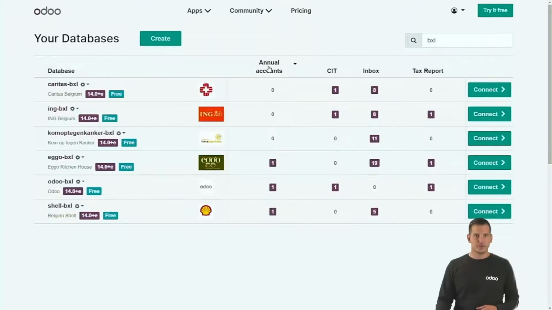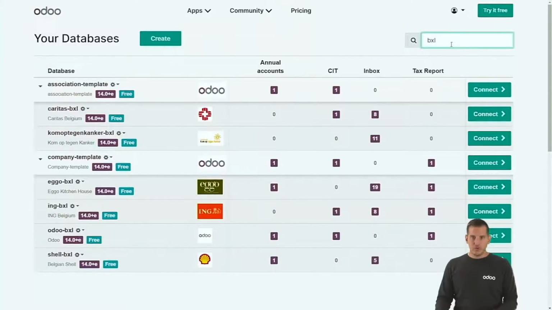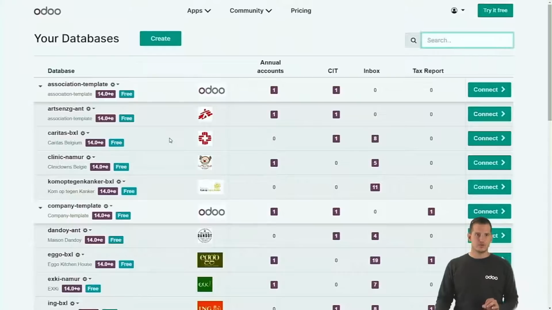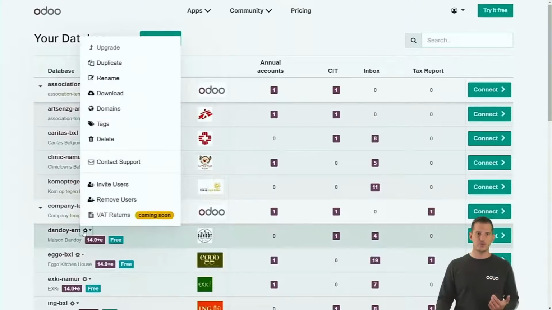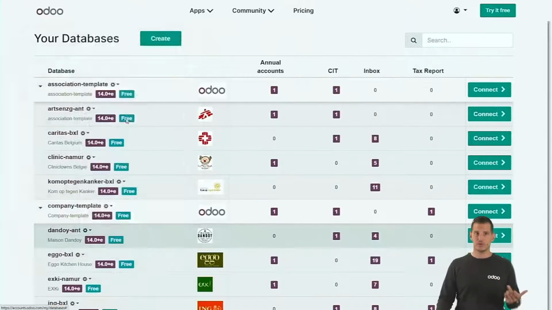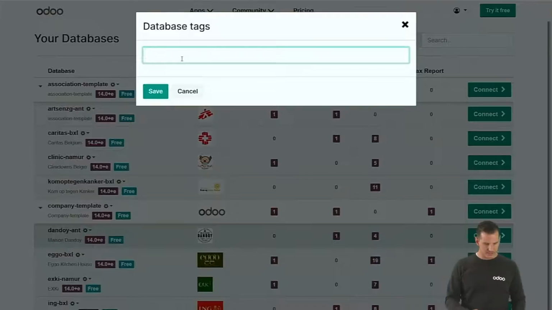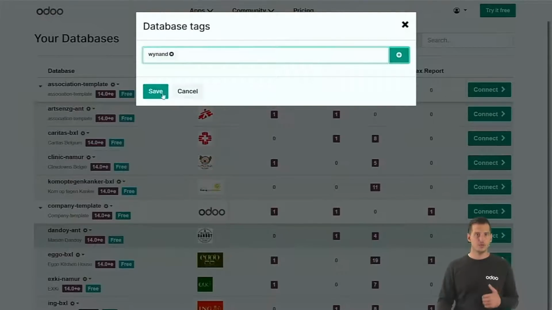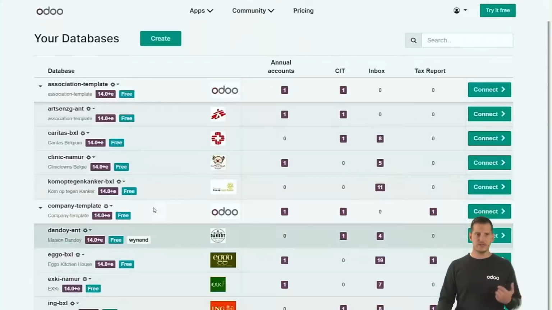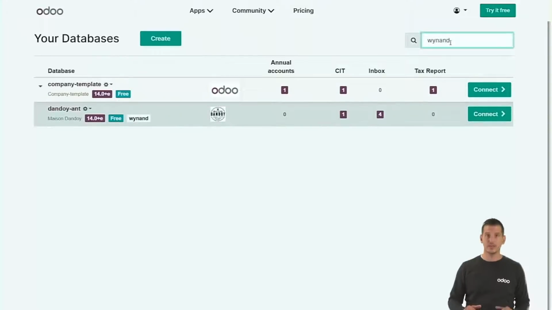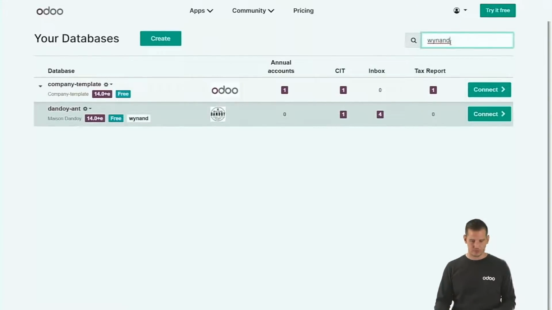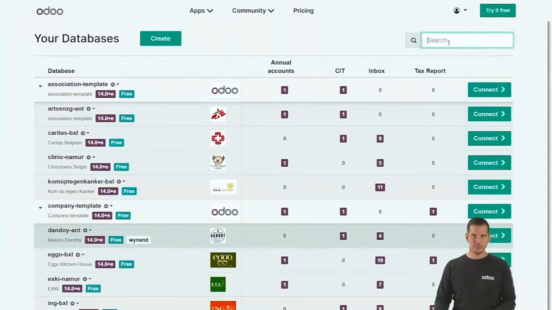So let's jump back because of course it's not all. You can now also add tags on customer. So if I want to tag a customer with the responsible, for example, myself, I can just type my name, for example, type Winant, and add the tag immediately on the customer itself. Just save it, and you can add multiple tags, of course, and you can search now on the tags as well. So now if I filter on Winant, I will see all the customers that I'm the responsible of. So let's jump back again.